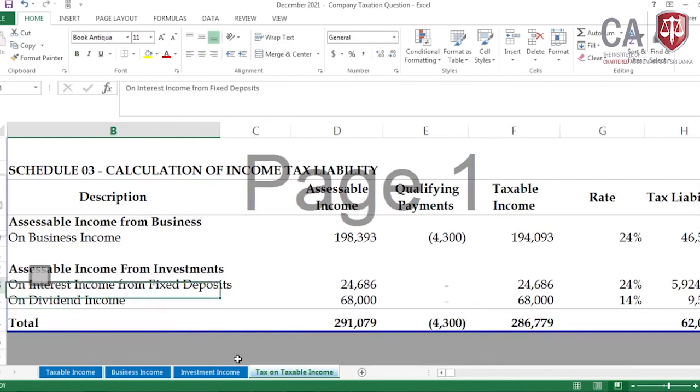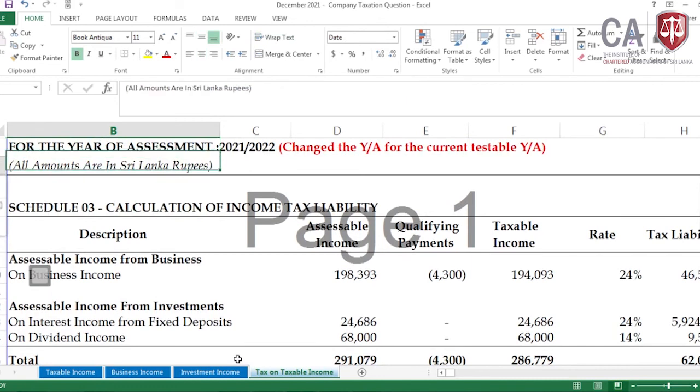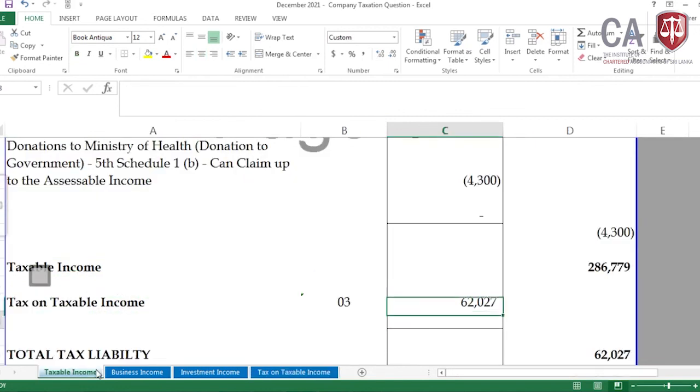I am not telling you to do a separate schedule; even in the same page of the tax computation, based on your time availability, please do, but properly show how you have applied the tax rates. It's essential. Properly show how you have applied the tax rates differently and the application of the qualifying payments. Then this is my tax liability.